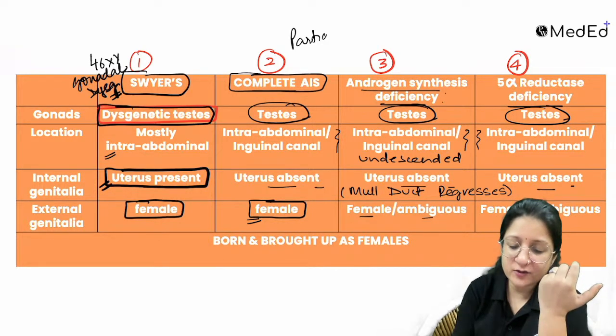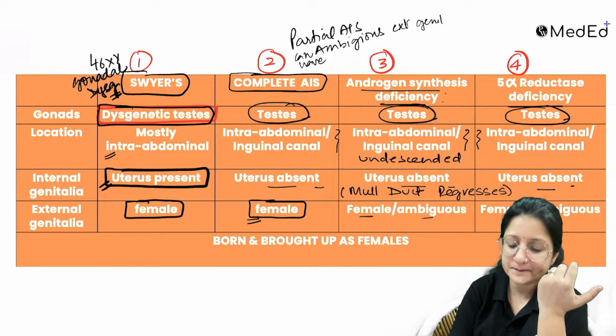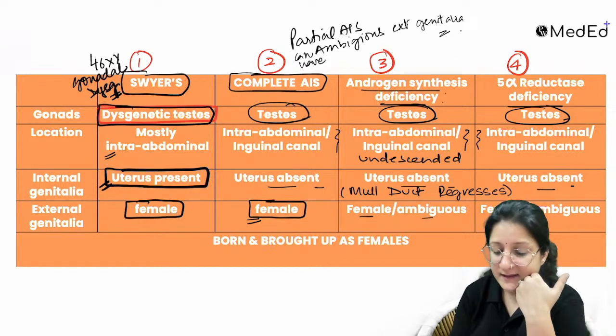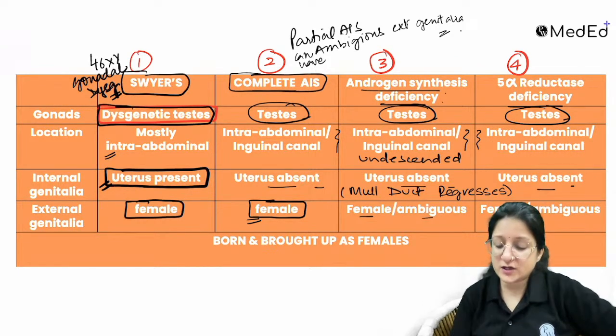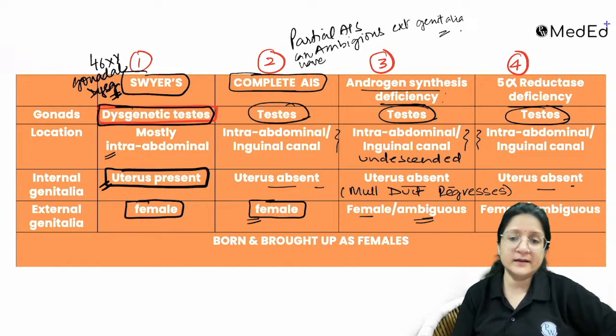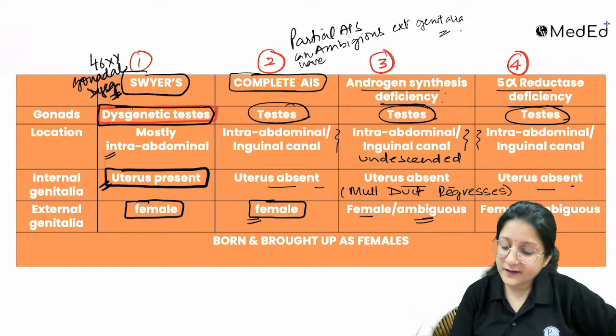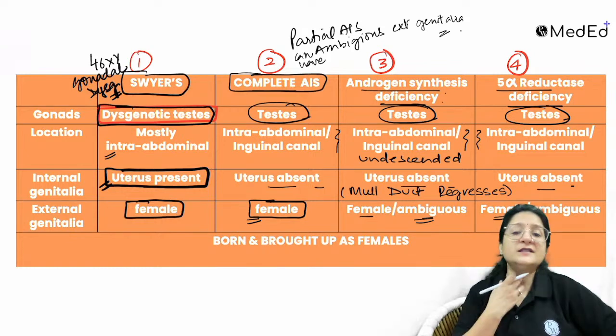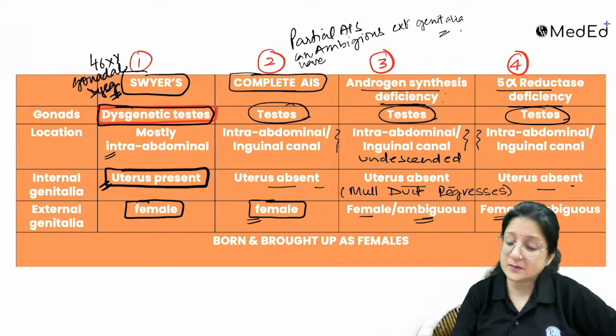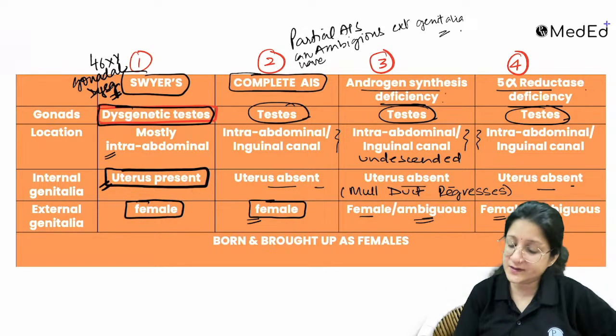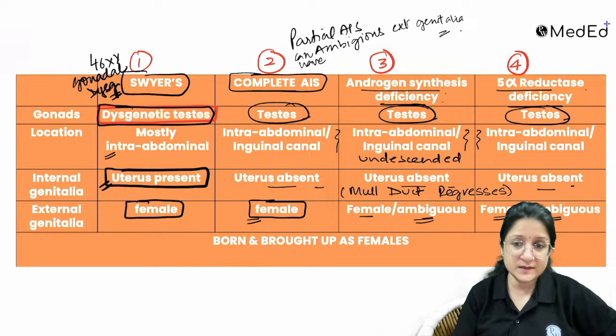With partial androgen insensitivity syndrome, you can have ambiguous external genitalia. With androgen synthesis deficiency, if it is partial, then ambiguous genitalia can be there. With 5 alpha reductase deficiency, external genitalia can be female if there is complete 5 alpha reductase deficiency, or it can be ambiguous. That depends.